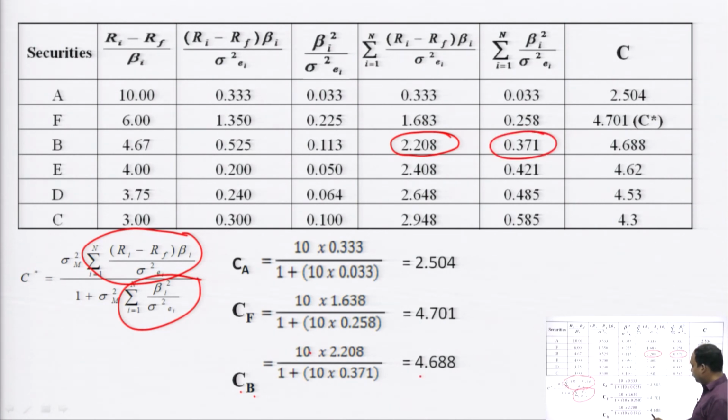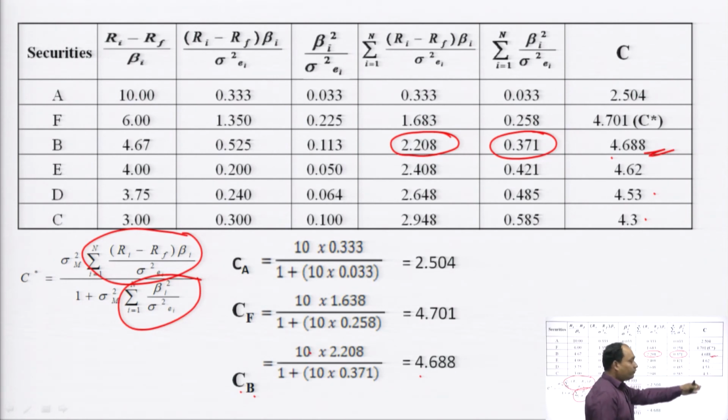We can calculate 4.688. Likewise, we have calculated for security E, security F and security D.